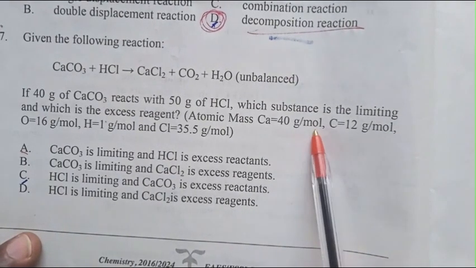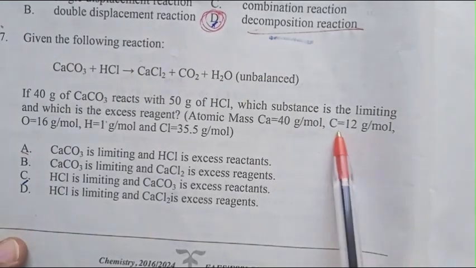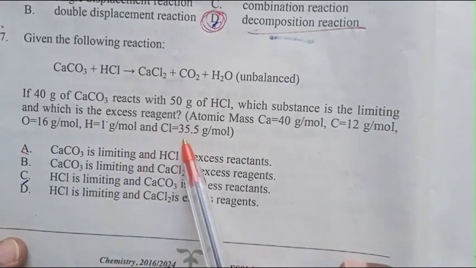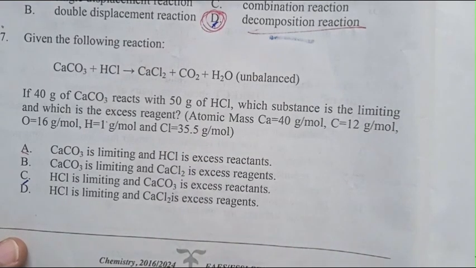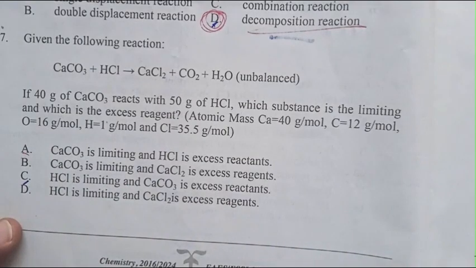The atomic mass of calcium is 40 gram per mole, carbon is 12, oxygen is 16, hydrogen is 1, chlorine is 35.5. Which is the answer? Question 37.